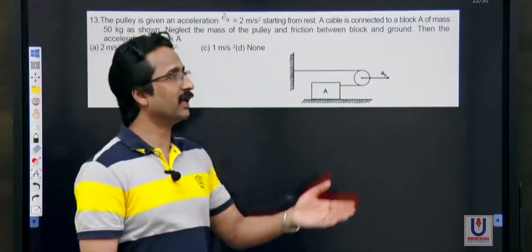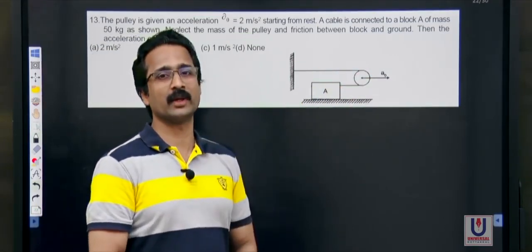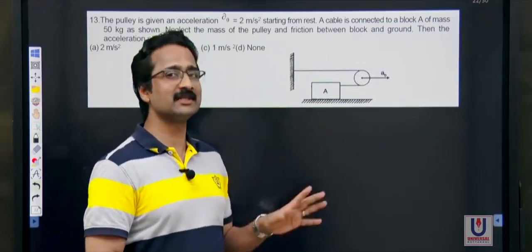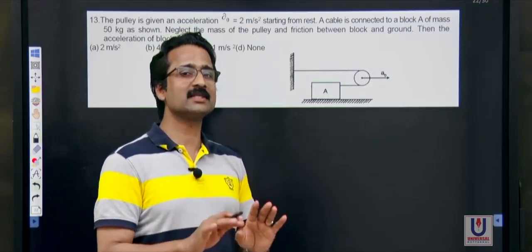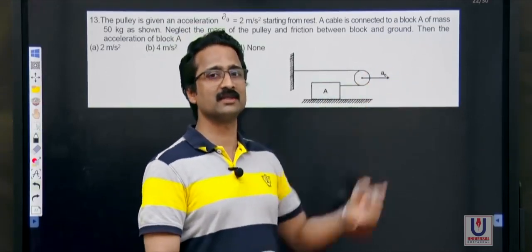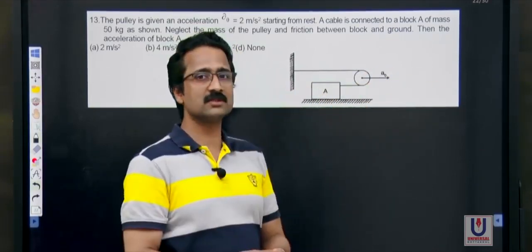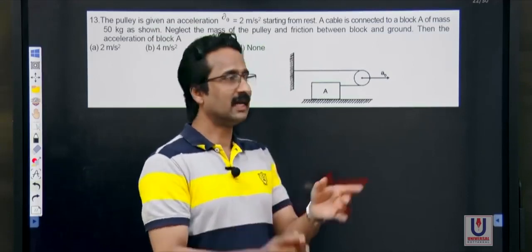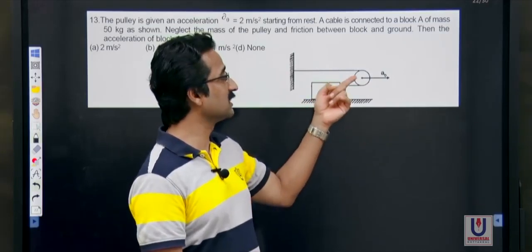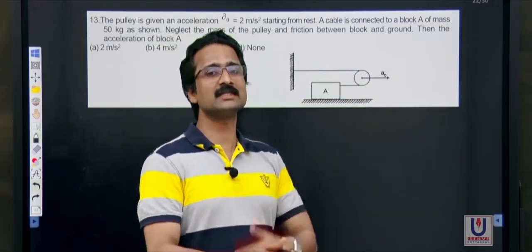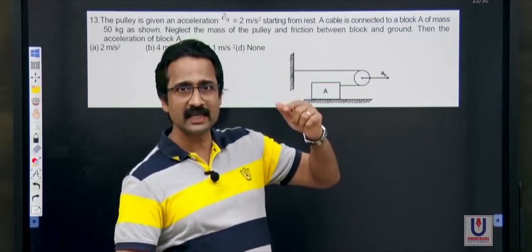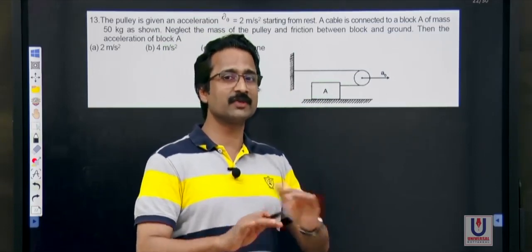See, as they have given the value of A0 as 2 meters per second squared, you don't have to calculate acceleration because that is directly given. So you don't have to analyze it in terms of force, mass and all. This is just a constraint, because if you're pulling this pulley with a certain acceleration, this block is forced to move with a certain acceleration. As this is moving, this also has to move. But it is not necessary that this is moving at the same rate as the pulley is moving. So there are certain constraints. If one part of the system is moving at this acceleration, what is the acceleration of the other part? So it's actually a case of constraints.